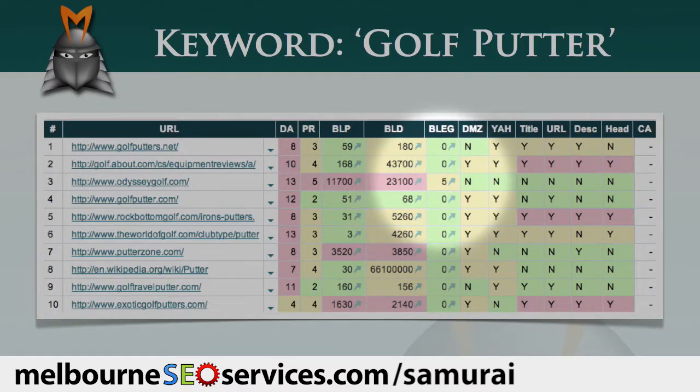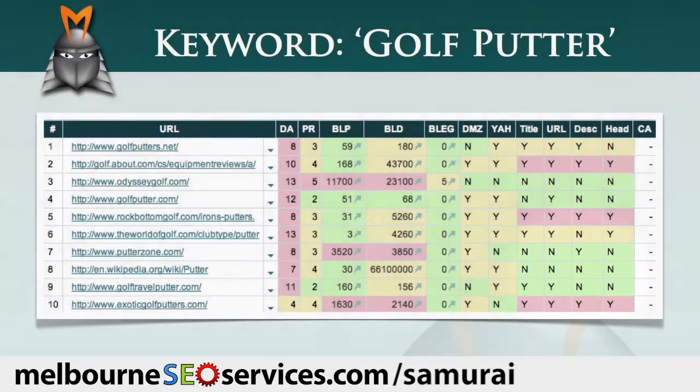Only one of the domains has links from .edu or .gov domains, and some of them appear in the DMOZ and the Yahoo directories. When we look at the on-page factors, we can see that only a few of the ranking pages have been optimized for the term golf putter. Overall, this SEO matrix shows that the term golf putter is definitely less competitive than the term golf. However, with the mid-level page rank values and the number of page and domain backlinks, it would still take quite a lot of effort to reach the front page of Google if we were focusing on the term golf putter.